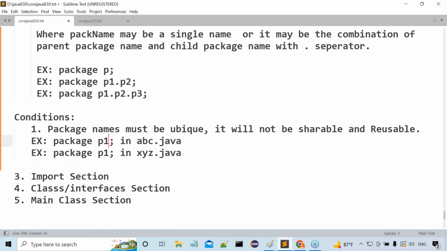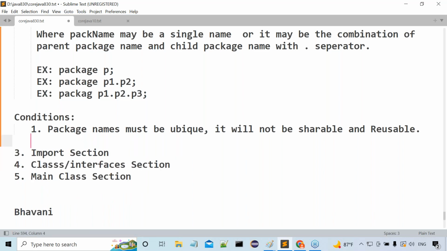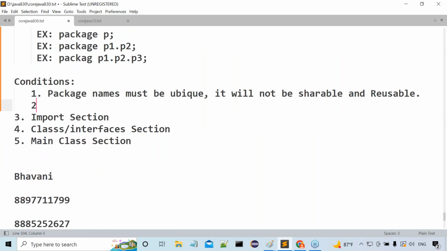Okay, these examples may confuse you, so it is not required to go into this point. Leave it. Simply we have to understand that package names must be unique, must not be shareable and must not be reusable. Now, condition number two, listen carefully.